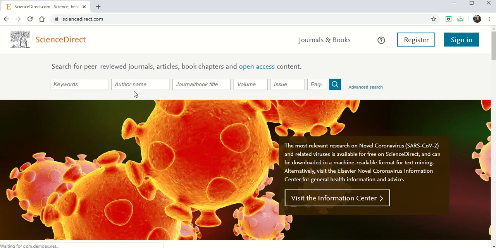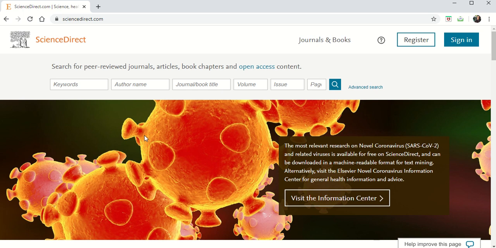Here you have keywords. If you have the keywords of your area of interest, you can just type here and press enter. If you know the author name, if you know a special author, and if you want to read only his papers, type here. If you know the journal name, or a book series name, like Elsevier releases so many book series like that, you can type here. If you know the volume number of the journal, you can write. If you know the issue, you can write page numbers like this. You have so many ways to search for your paper.